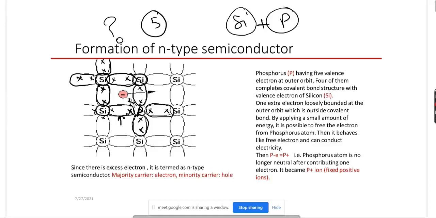But since this one is outside the covalent bond, a very small amount of energy, room temperature, T equal to 300 K or 298 K, is sufficient to make this electron free from the outer orbit. The reason is it is not inside a covalent bond, it is just at the outer shell. So each phosphorus atom in this structure contributes 1 electron.